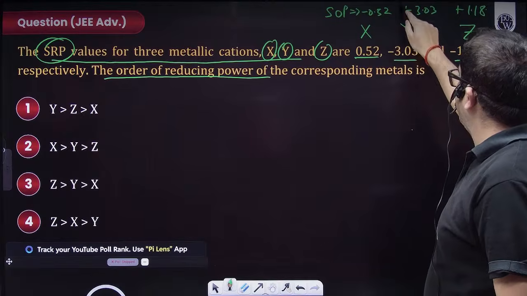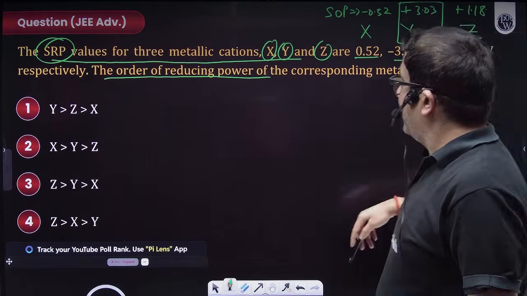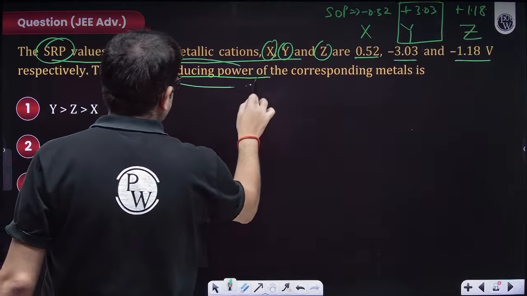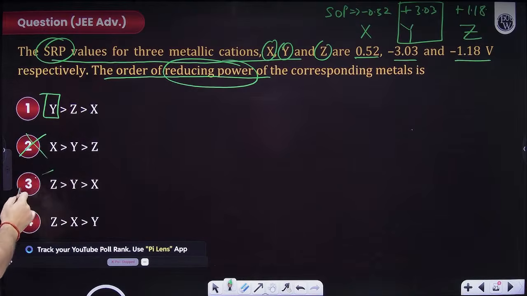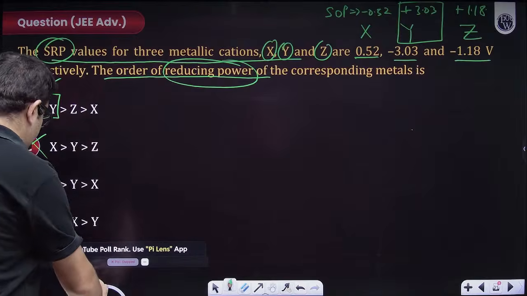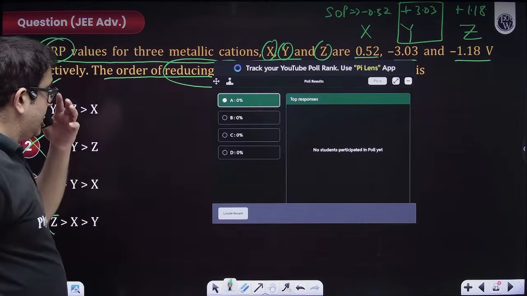So who is having maximum oxidation potential? Sir, Y. So Y will have the highest reducing power. So definitely option 1 is your answer. Yes, after that Z, and then least is X. So A is your comfortable answer.